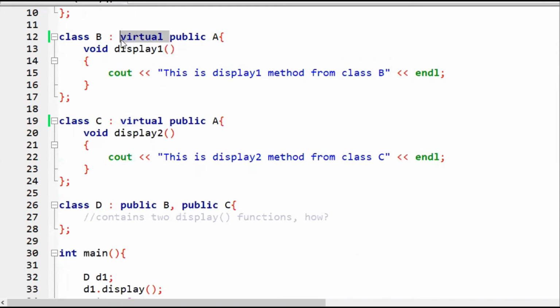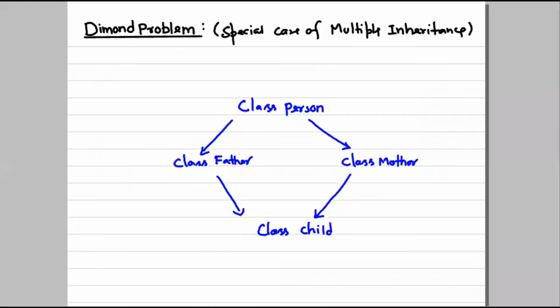But why? The question is why? Because if we use virtual, we are saying this is a virtual base class. So if there is some situation in multiple inheritance like this, then only one instance would be created. For example, father is also accessing person, class mother is also accessing person, and at the end the child is accessing father and mother and the person as well. In that case, only one copy of class person would be shared among father, mother and child. This is the solution, right?